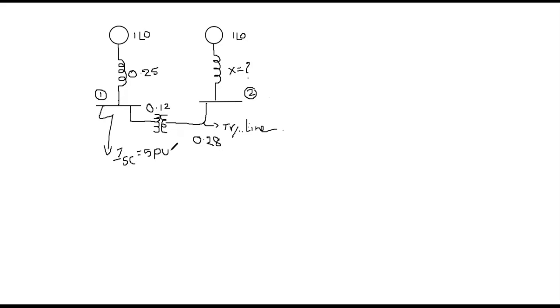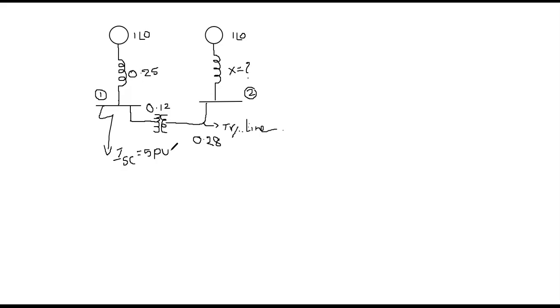Now the problem has been completed. So you are asked to determine what is X. What is X? So there I have put some question mark. That means you are able to complete that one. So finally you are asked to verify what is X here. So this is the system.